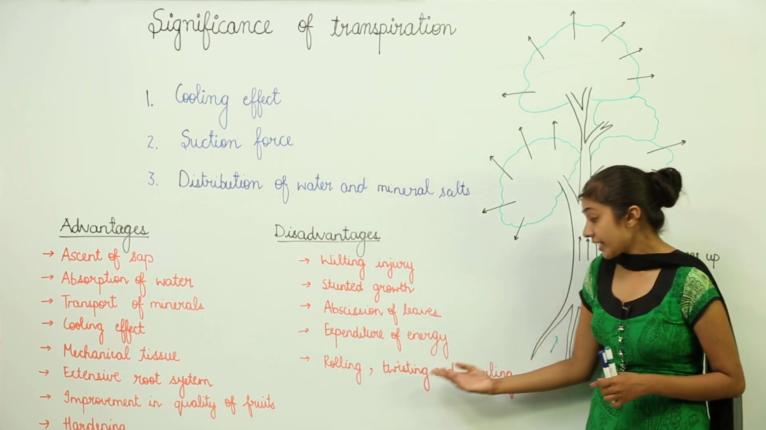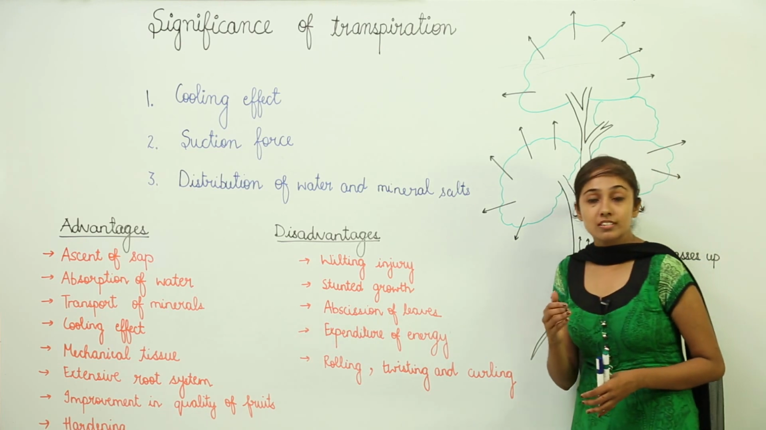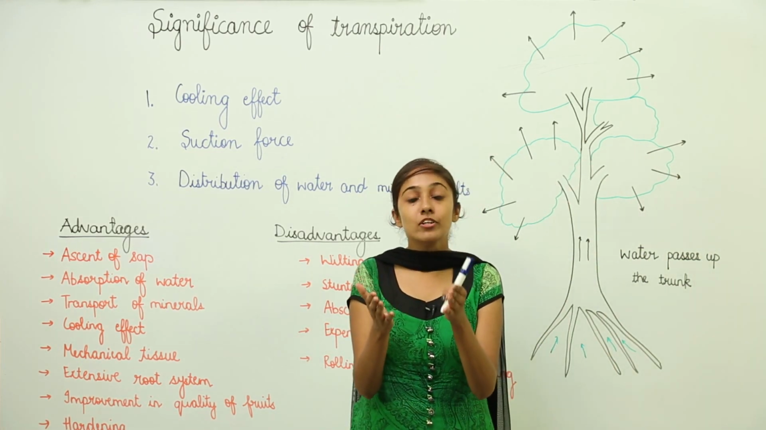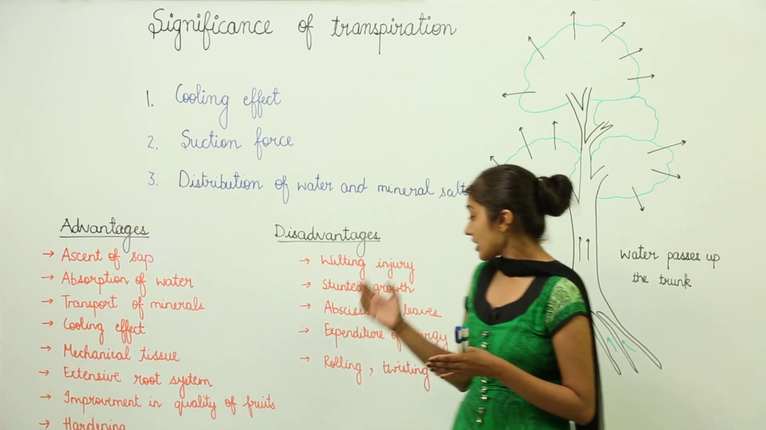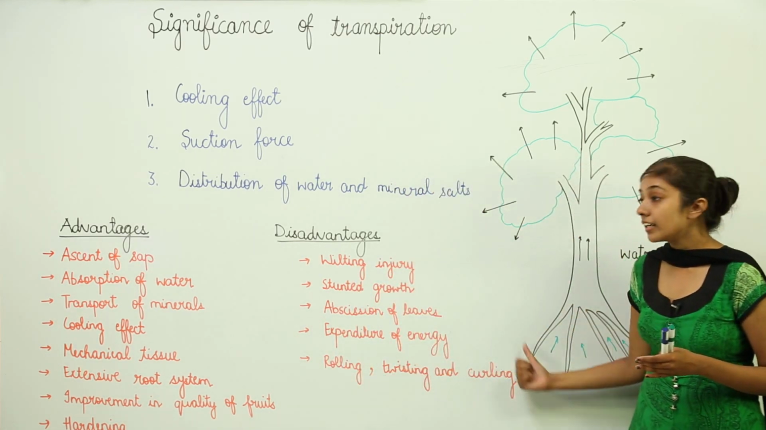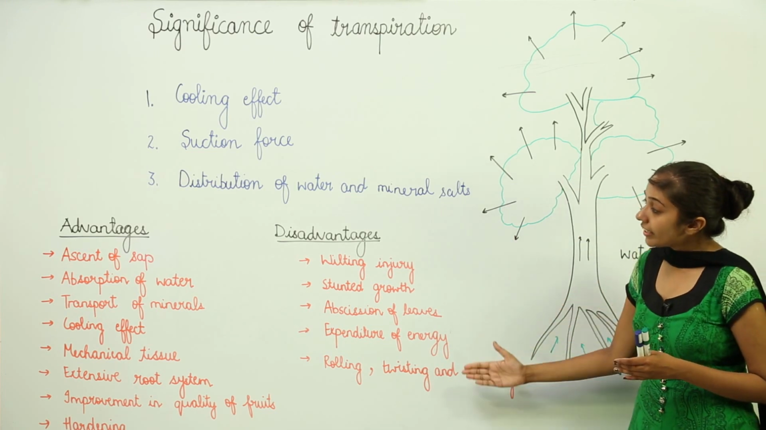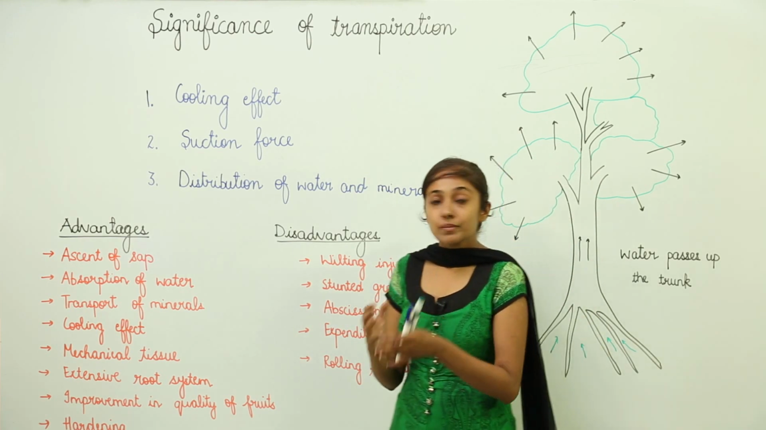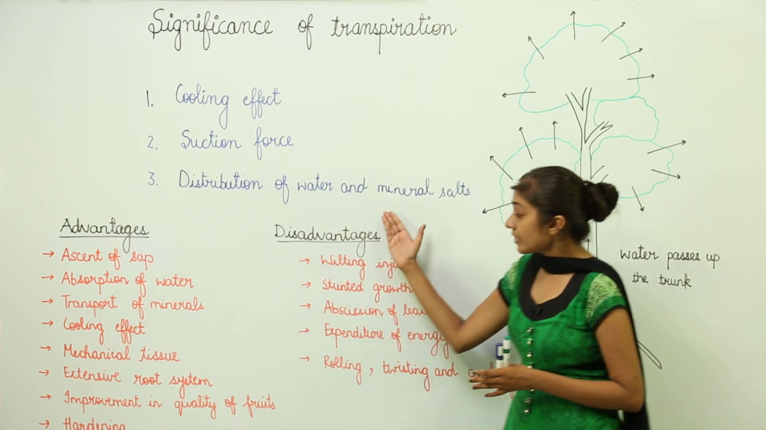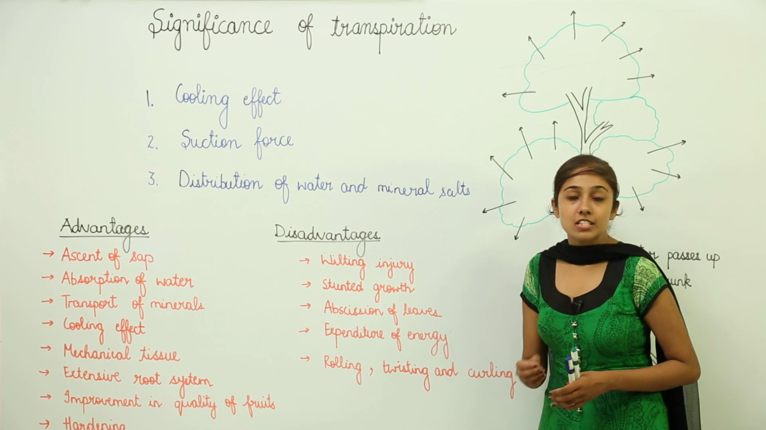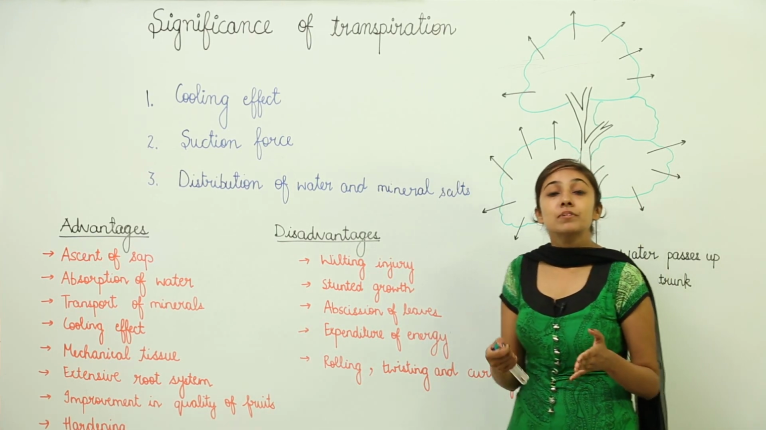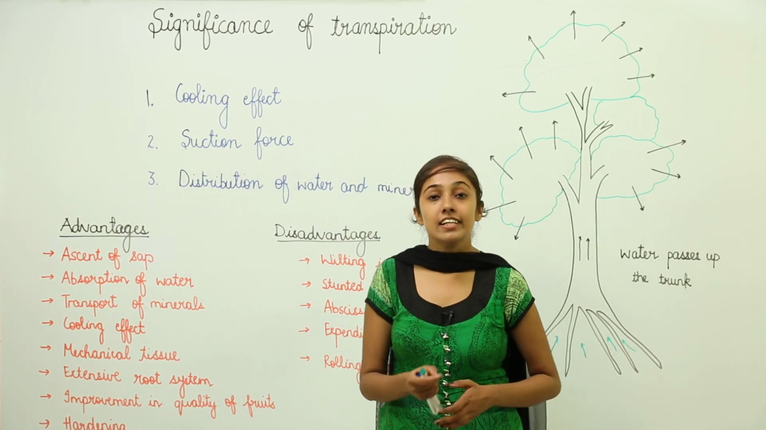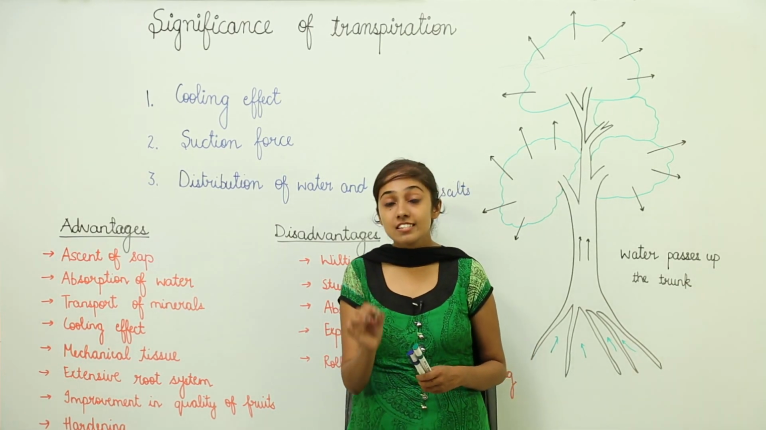Then rolling, twisting and curling of leaves can affect photosynthesis directly. Why is it so? Because the radiation received per unit area is reduced. So, transpiration can lead to rolling, twisting and curling of the leaves. So, these are the disadvantages of transpiration. As I discussed, transpiration has advantages and also disadvantages, but still transpiration is necessary. Still transpiration needs to be there in plants. So, that is why Curtis rightly said that transpiration is a necessary evil.